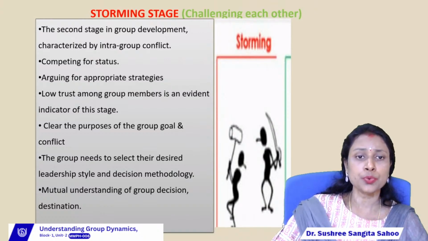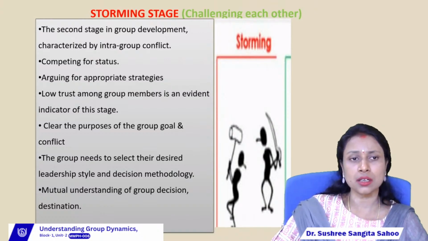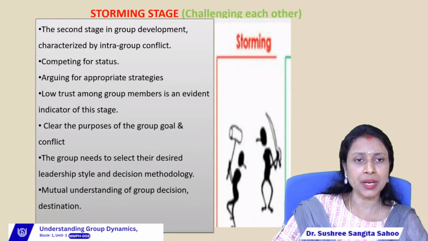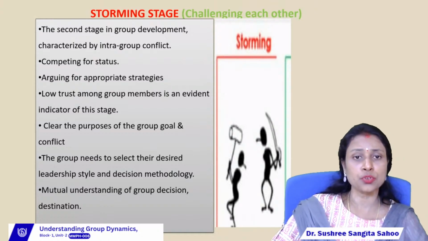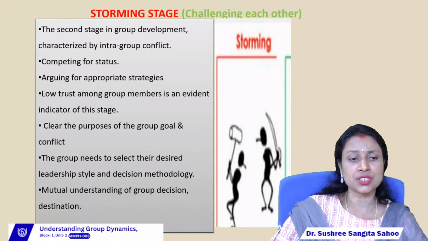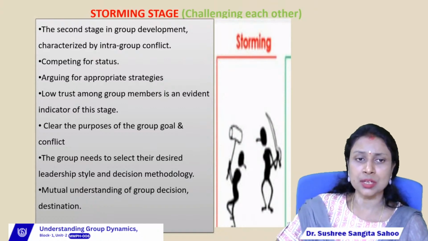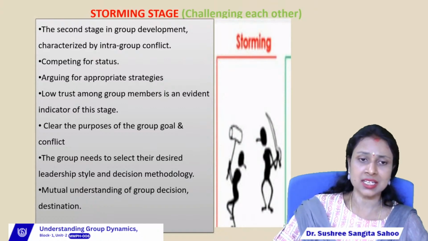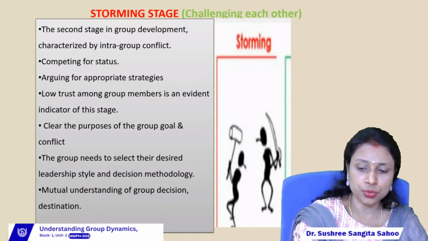Then clear purposes of the group goals and conflicts. So in the storming stage we can find clear purpose of the goals as well as conflict. The group needs to select their desired leadership styles and decision methodology, right? So here the group members also show their leadership styles and discuss what decision methodology they are using for their groups, right? So mutual understanding of a group decision as well as destination. So here we can find some mutual understanding only to find out the solutions of the conflict.